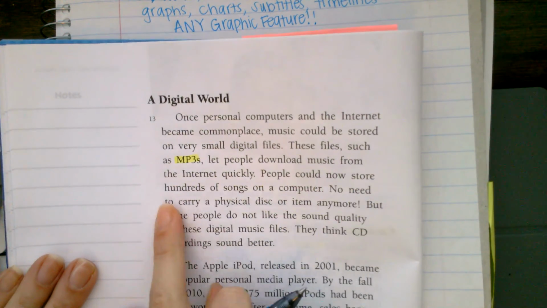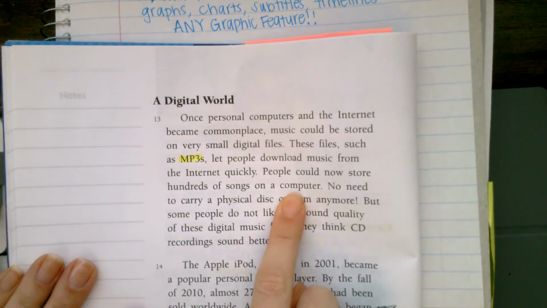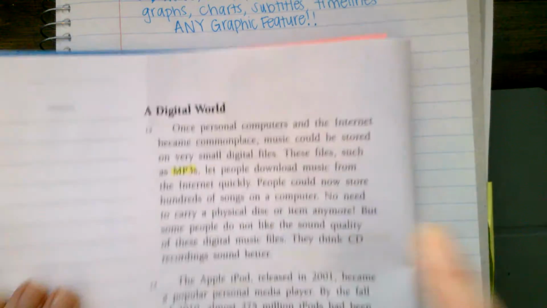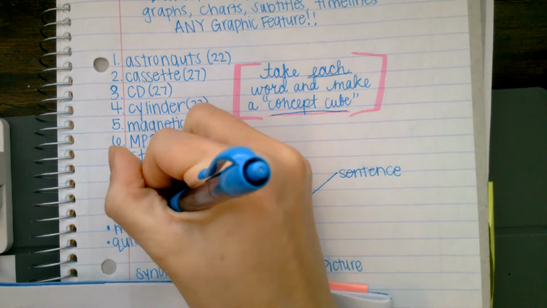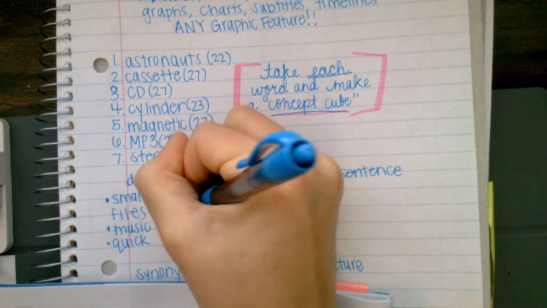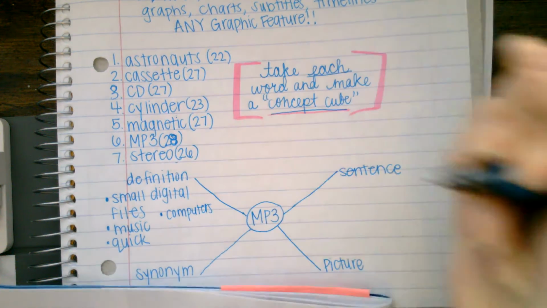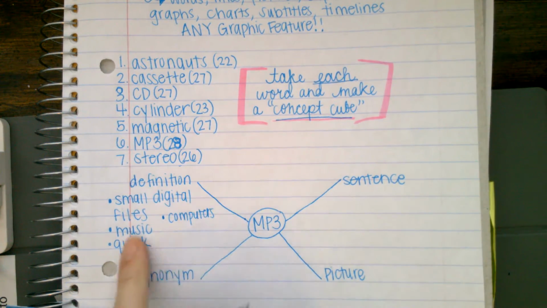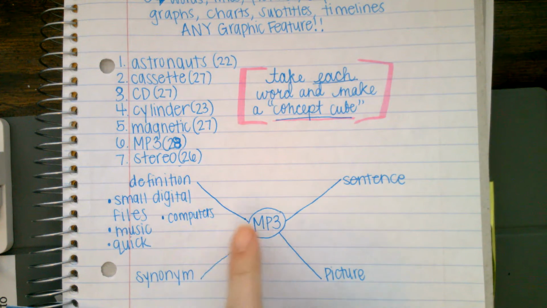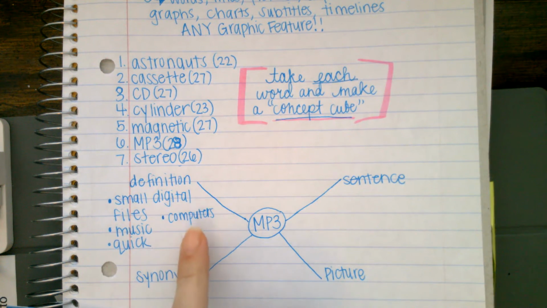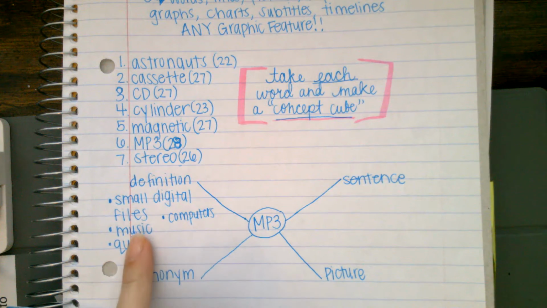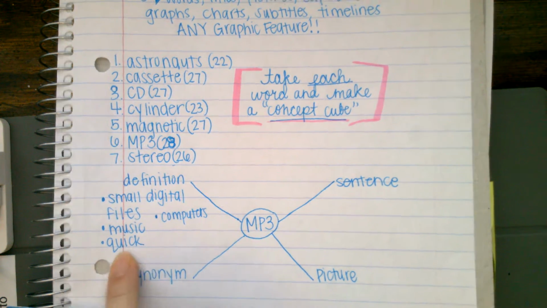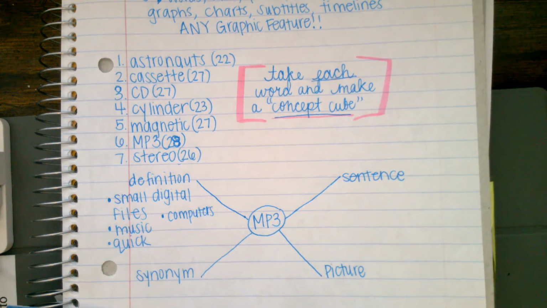People could now store hundreds of songs on a computer. Okay, so MP3s have something to do with maybe computers. And that's really helpful to me. Now I have a pretty comprehensive, that means I have a pretty good understanding of what an MP3 is. Sounds like it's a small digital file and it could be stored on computers. It looks like an MP3 is about music and it is something that is quick and maybe it was not before.